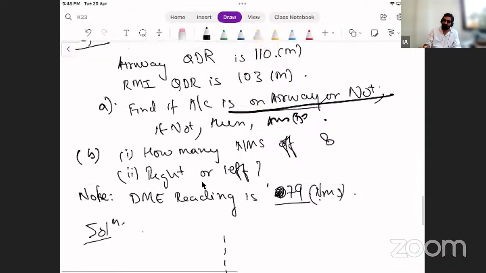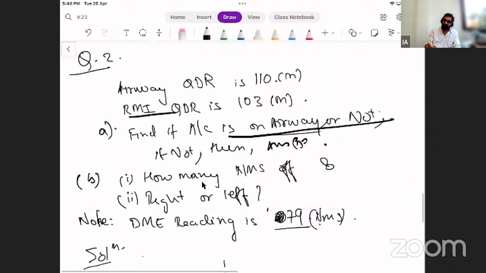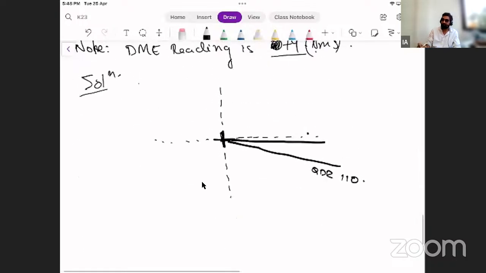110. Where is my QDR of my RMI, 103? So I know that 090 is 0, 100, this is 100, this is 090, this is 100.